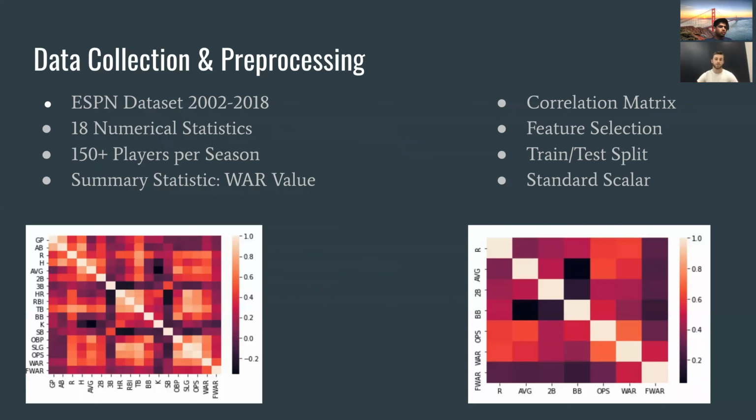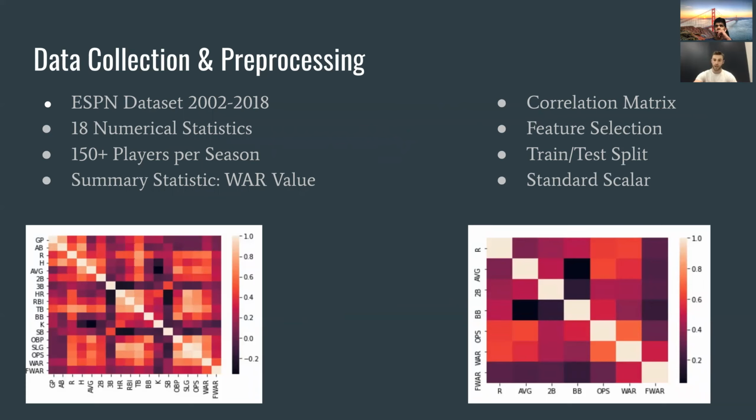All right, so to answer our initial question, we studied a data set provided by ESPN. This data set is available from 2002 to 2018 and contains 18 numerical variables for over 150 offensive players per season. This data also includes a summary statistic, WAR. In order to make sense of our data, we first coded a correlation matrix and removed variables that are correlated with each other. This process suggested that the most relevant variables for predicting future WAR are runs, batting average, doubles, walks, OPS, or on base percentage plus slugging, and WAR.